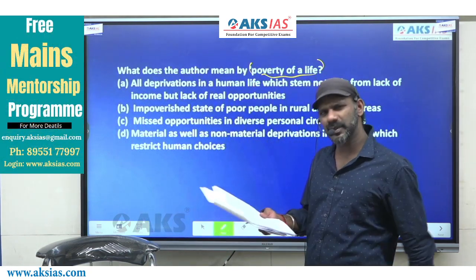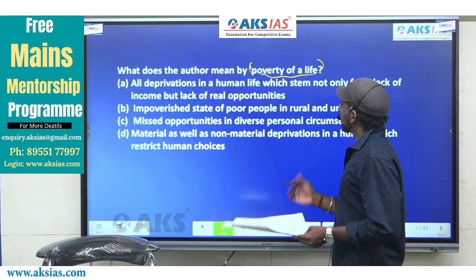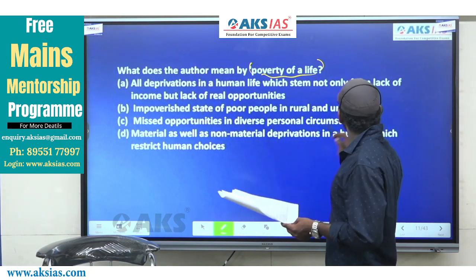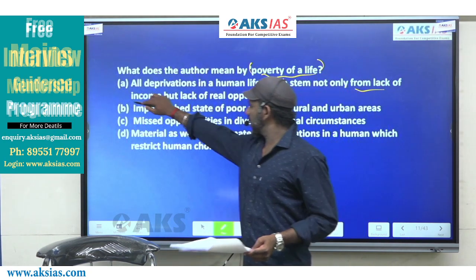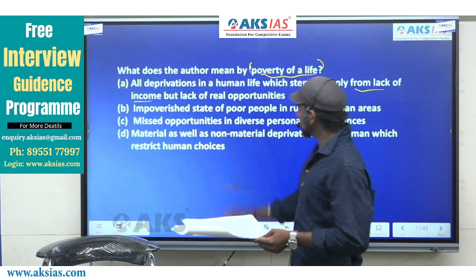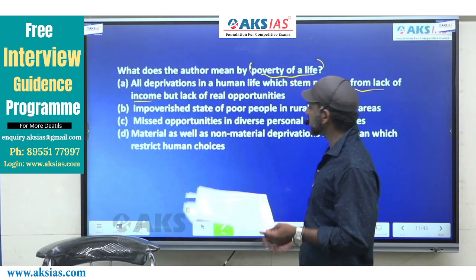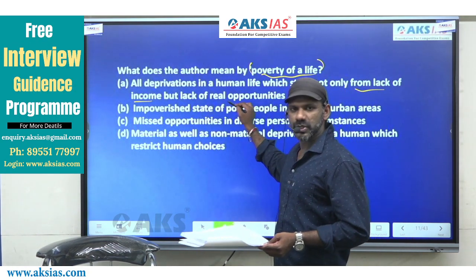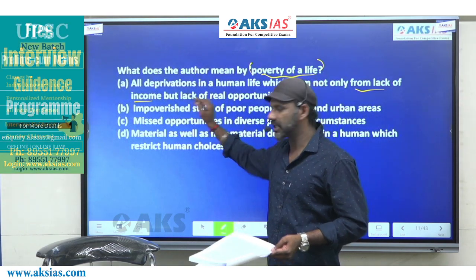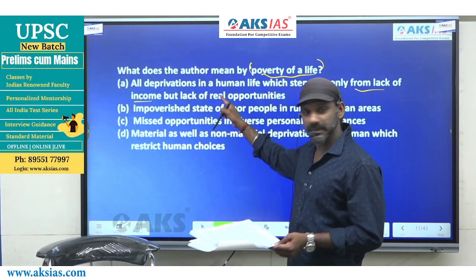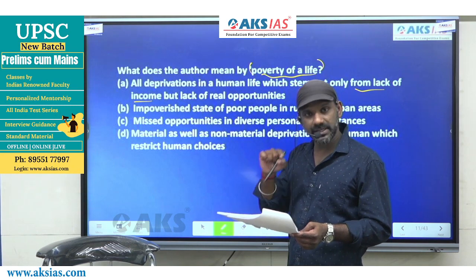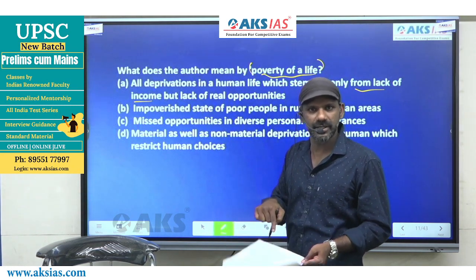Here, option A is anyway grammatically wrong, because it says not only from lack of income, one entity, but lack of real opportunities. This is grammatically wrong. It must be but also. In the paper also, it is not a printing mistake or typing mistake. In the paper also it is but, and but also is not there, right?